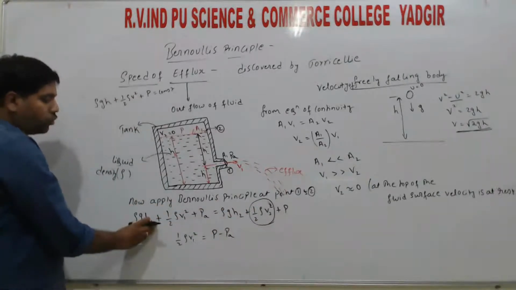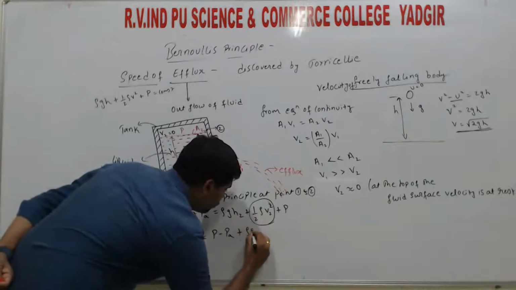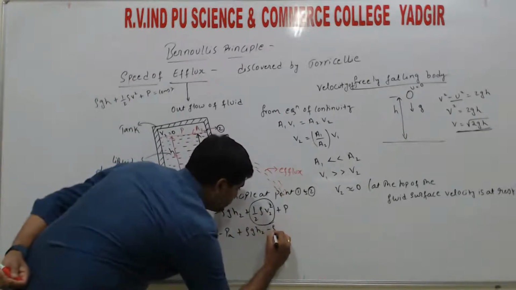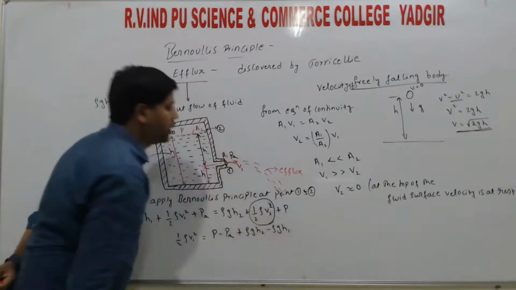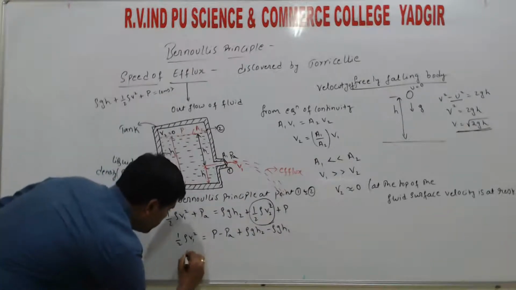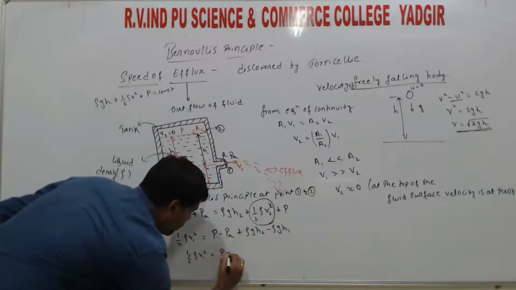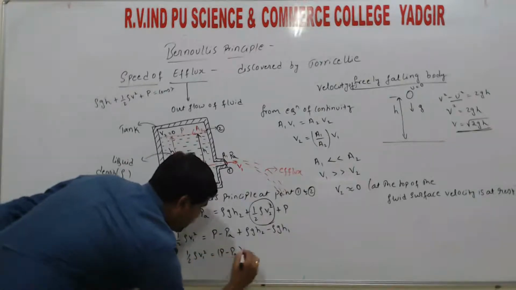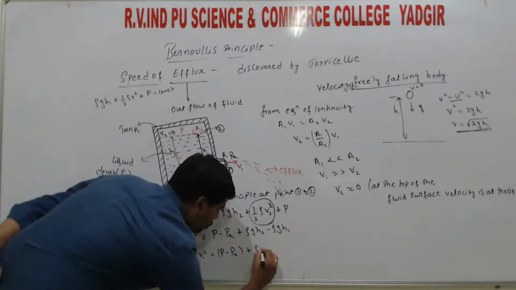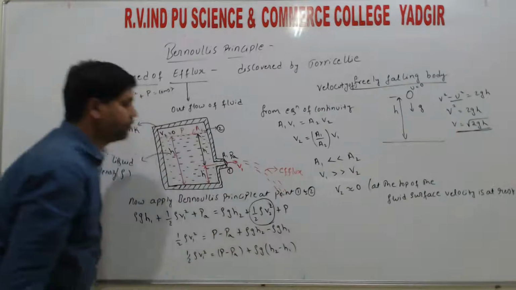So rho g h1 shifted to the RHS becomes minus, so rho g h2 minus rho g h1, right? So half rho V1 square is equal to P minus Pa plus rho g, we can take common h2 minus h1, right?